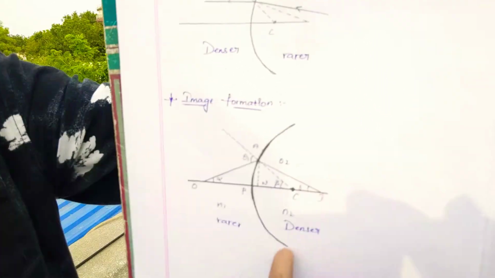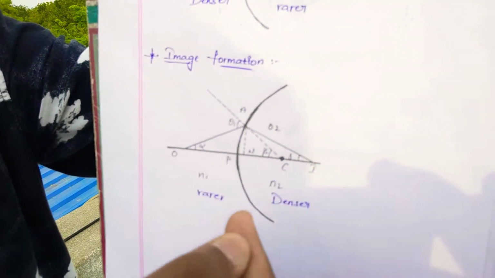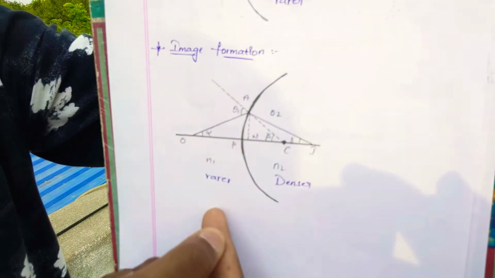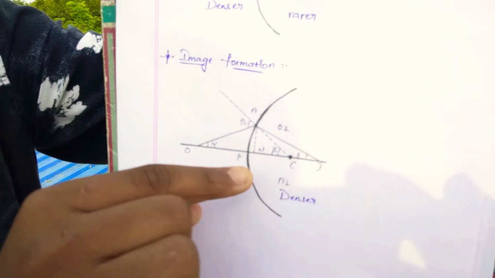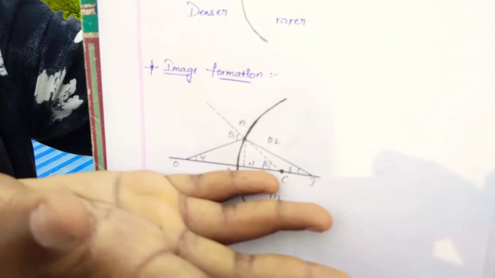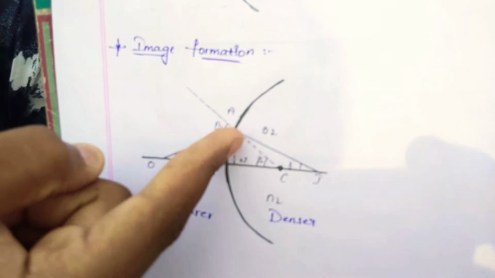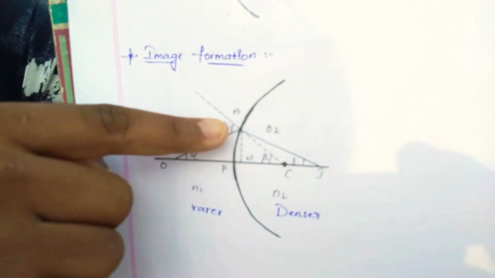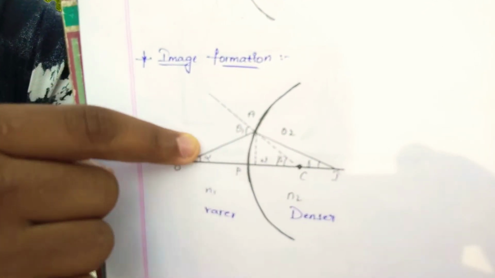Here a curved surface is there. This path is known as the curved surface. This is the denser medium, nothing but a glass slab. This is the rarer medium, the air medium. Here light rays are traveling from the rarer medium to the denser medium, forming a triangular shape.